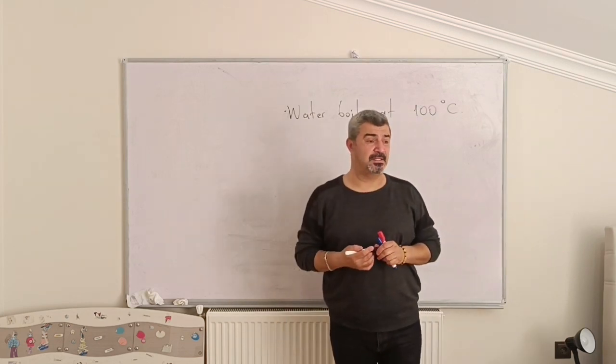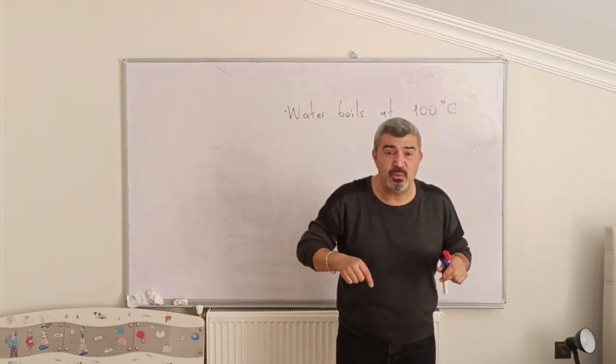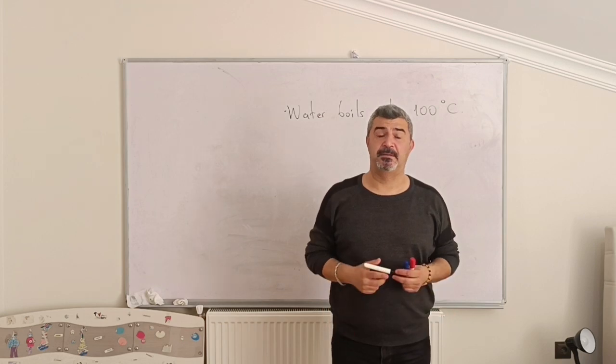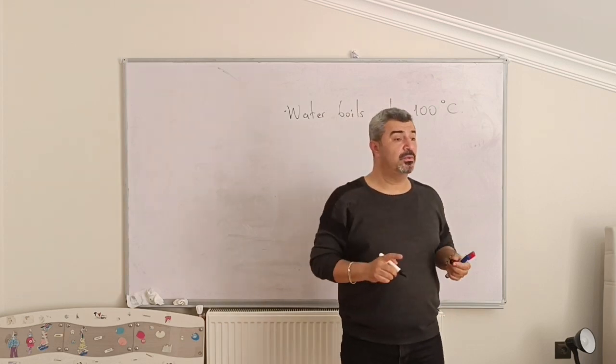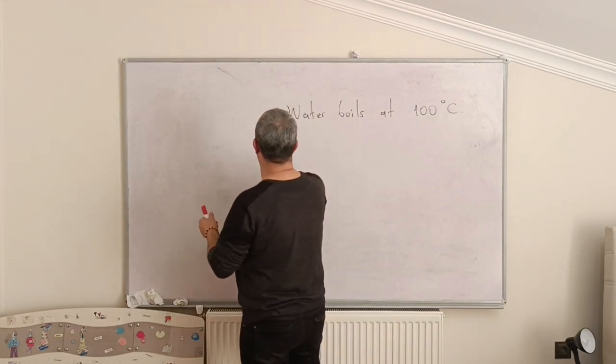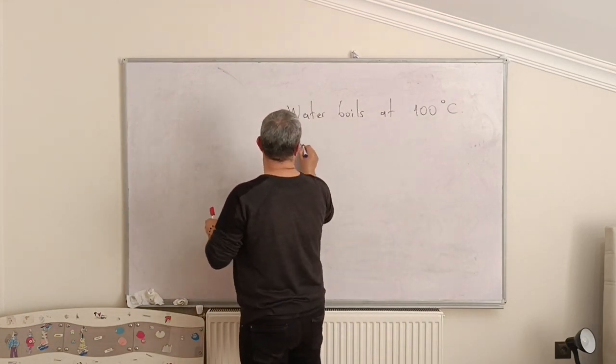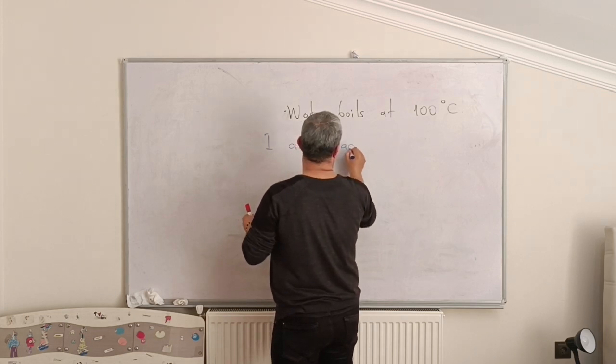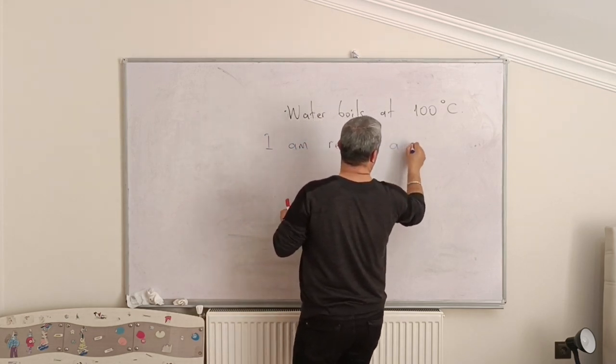Present continuous tense means the thing that we do at the time of speaking. For example, I can write in present continuous tense, I am reading a novel.